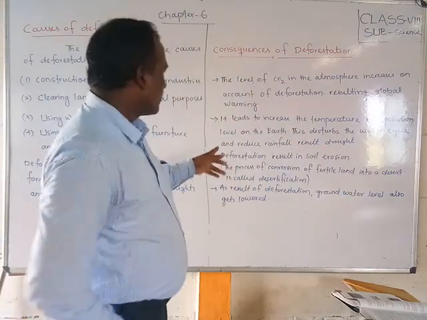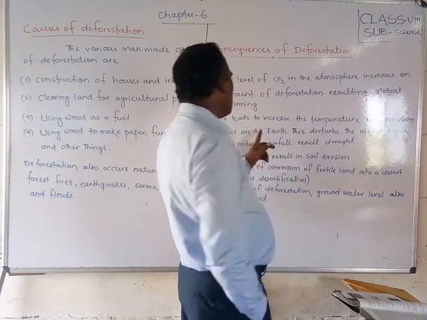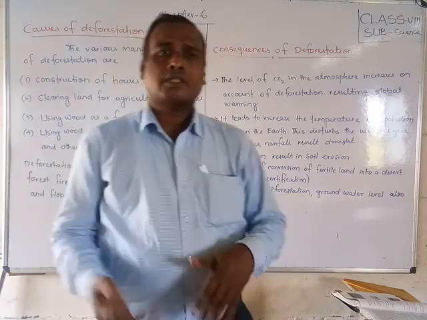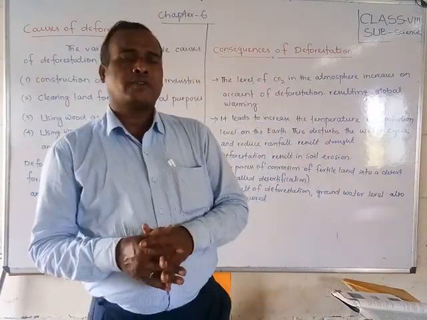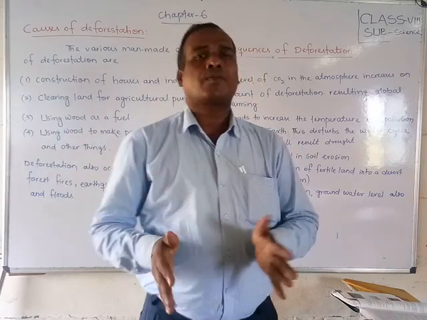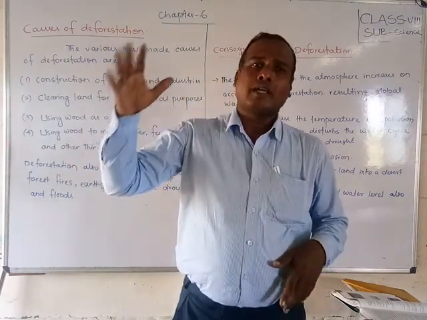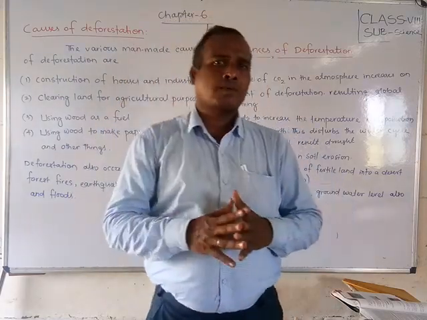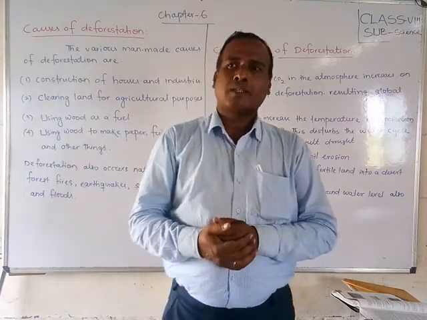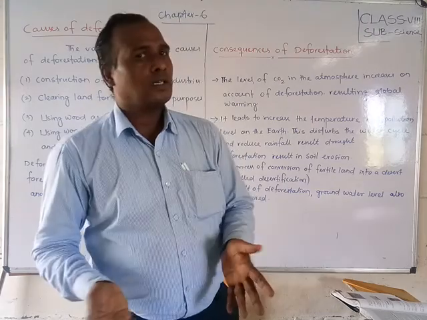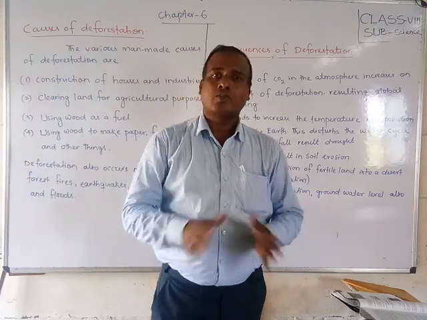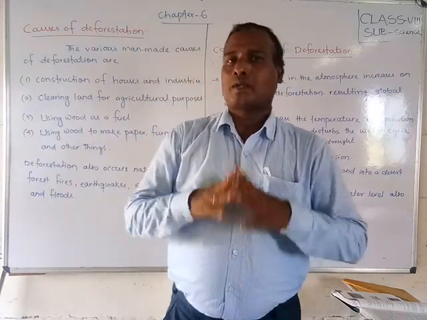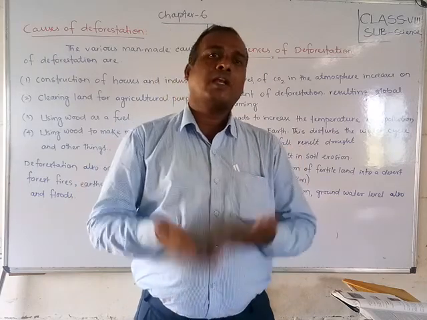Second, it leads to an increase in the temperature and pollution level of the earth. This disturbs the water cycle and reduces rainfall, resulting in drought. So friends, whenever the forest is destroyed, if deforestation is done, then rain won't come, because when the rains come, the water droplets touch the plants or trees, and then the rain comes. But if there are no plants, no trees, nothing there, then in that particular area there won't be rain. So again, the temperature will increase. If there are no trees, that area's temperature will increase. Okay.